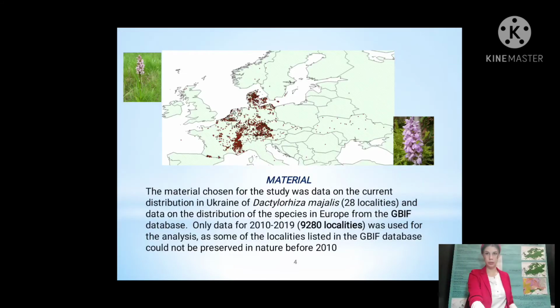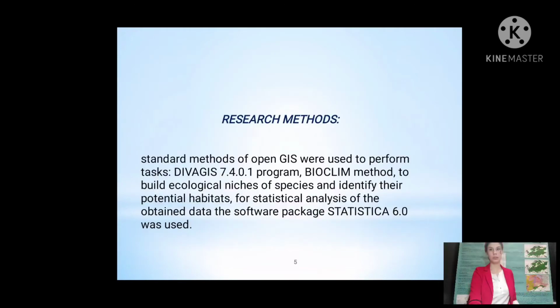Data on the current distribution of Dactylorhiza maialis in Ukraine and Europe from GBIF, the Global Biodiversity Information Facility database, was selected as research material. Standard open GIS methods were used, bioclim methods to build the ecological niche of the species, also the DivaGIS program and the program Statistica 6.0.